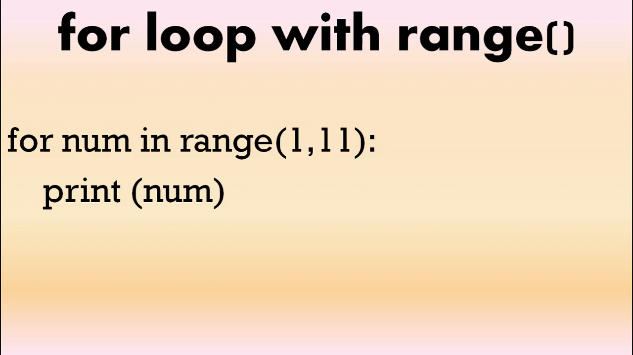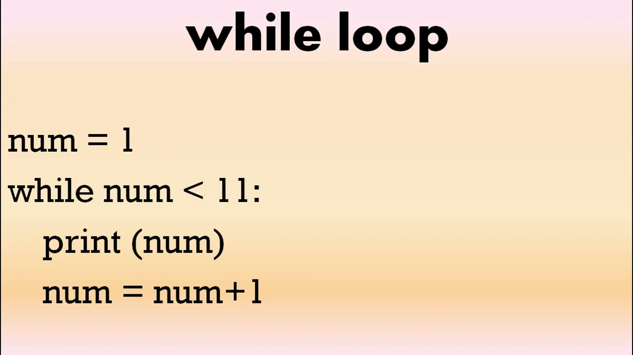In a while loop, we'll start the number as 1, we have while number is less than 11, print the number, don't forget we have to add 1 to the number to make it increase. So we iterate through the loop from 1 up to 10. Once it's 11, the condition is not true, we come out of the while loop.